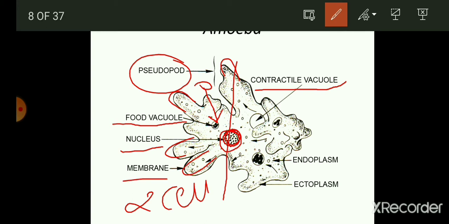Thereafter you can see there is a cell membrane, and here the endoplasm. Endo means inside, so whatever substance is present inside the structure of this cell is known as endoplasm. And the term ectoplasm means the substances which are present outside, these are known as ectoplasm.